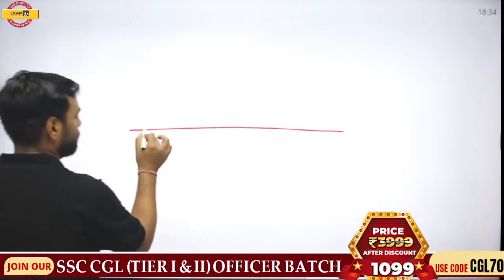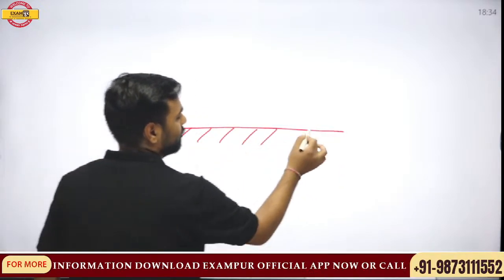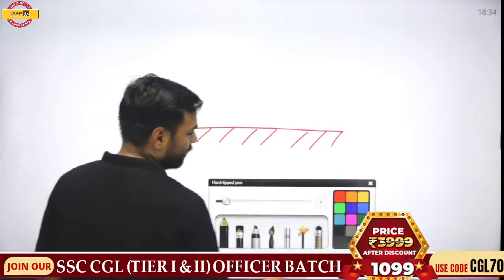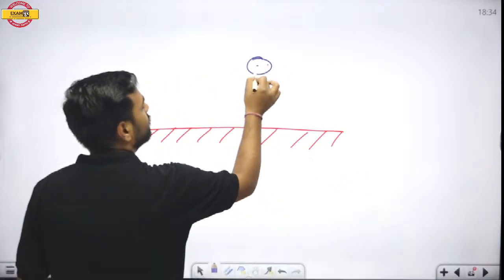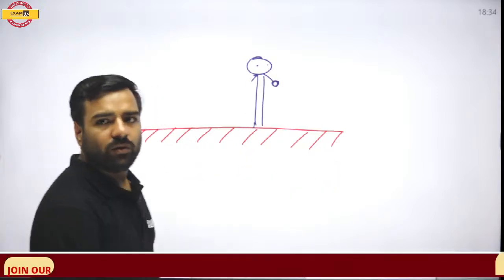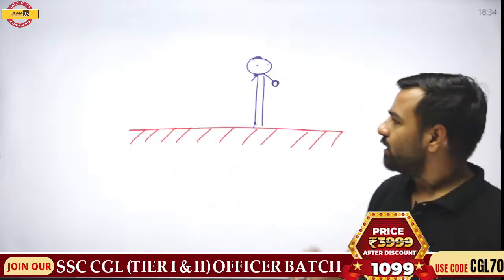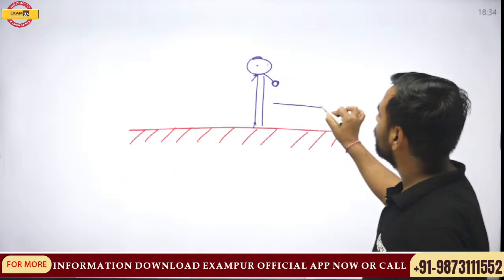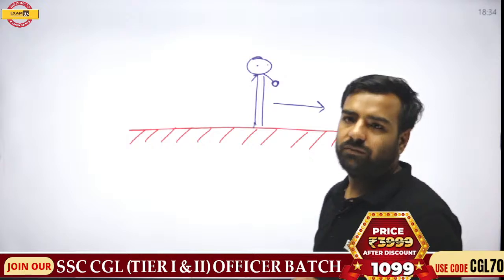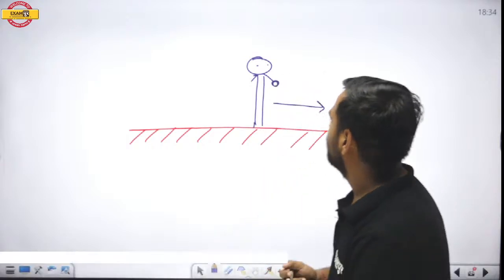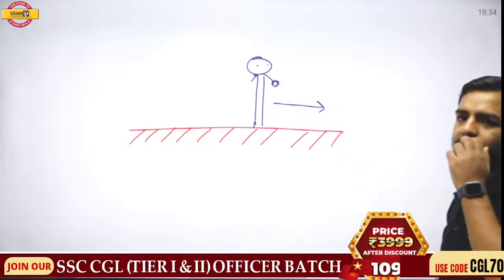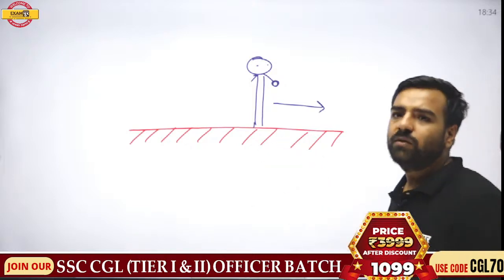If there is a surface which is frictionless, fine, there is no friction, and there's a man standing over here with a stone in his hand. Now the question was, he needs to move forward. There were four different options, and without giving any options, I want the answer from you. He has a stone in his hand. He needs to move forward. How can he move forward? And again I am saying, this is a frictionless surface.